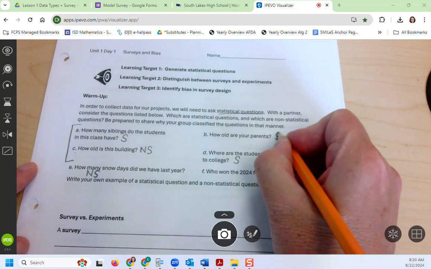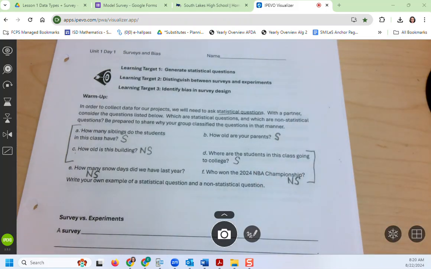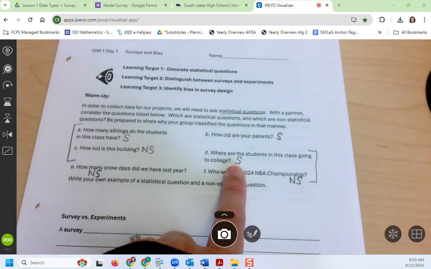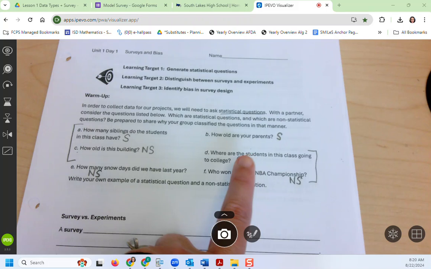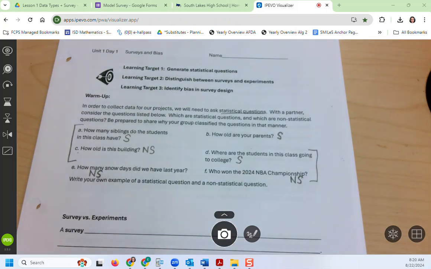All right, excellent. So, in your project, you are going to ask statistical questions of your classmates, and they're going to be questions where everybody could have a different answer. Even though where are you going to college is a statistical question, the ones that we ask for our projects are going to have number answers because we're going to graph them. I can't graph Virginia Tech versus JMU. We're going to talk more about that near the end of class today.